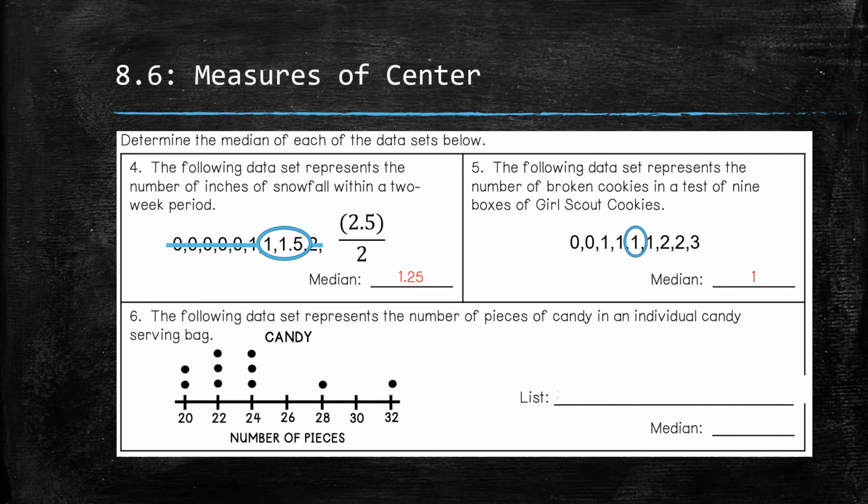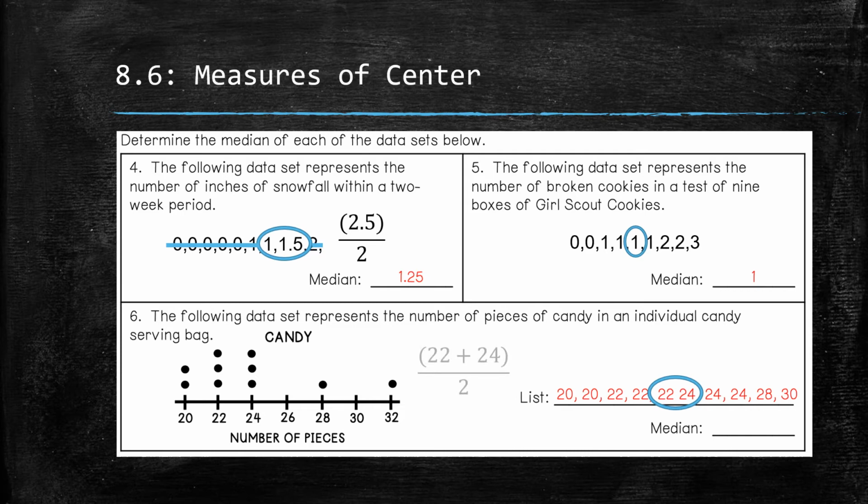Number 6, we have a dot plot that represents the number of pieces of candy in an individual candy bag serving. We're going to take that information from the dot plot and list the values in order from least to greatest. And then I have an even number of data points, 10. So I'm going to look at the two middle ones, crossing off the first 4 and the last 4, and I have 22 and 24.